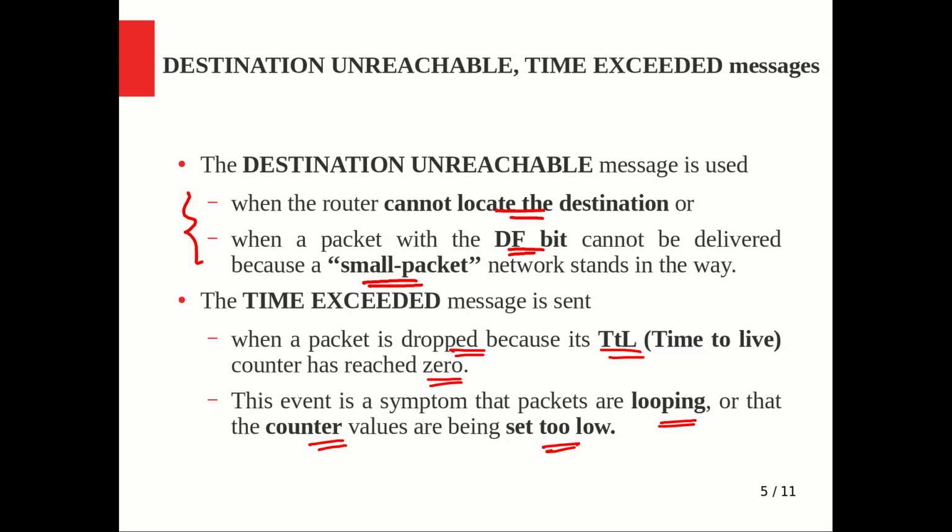So whenever such an error comes, you have to ensure whether it is some looping problem. Some troubleshooting should be done from the administrator side: is it because of a routing algorithm malfunctioning and some looping happening, or because the TTL counter is not initialized with the correct value but with something too low, so that you can increase the initialization value for the TTL. In both ways you can use it.